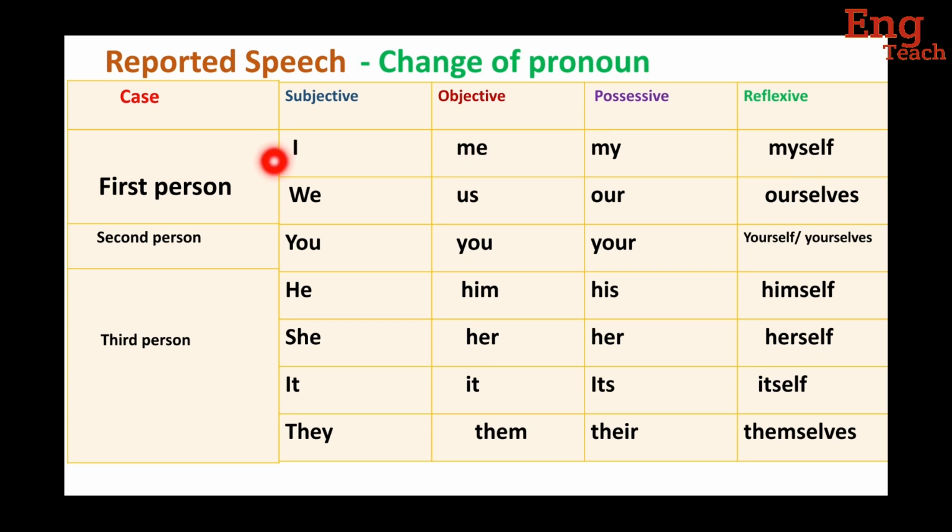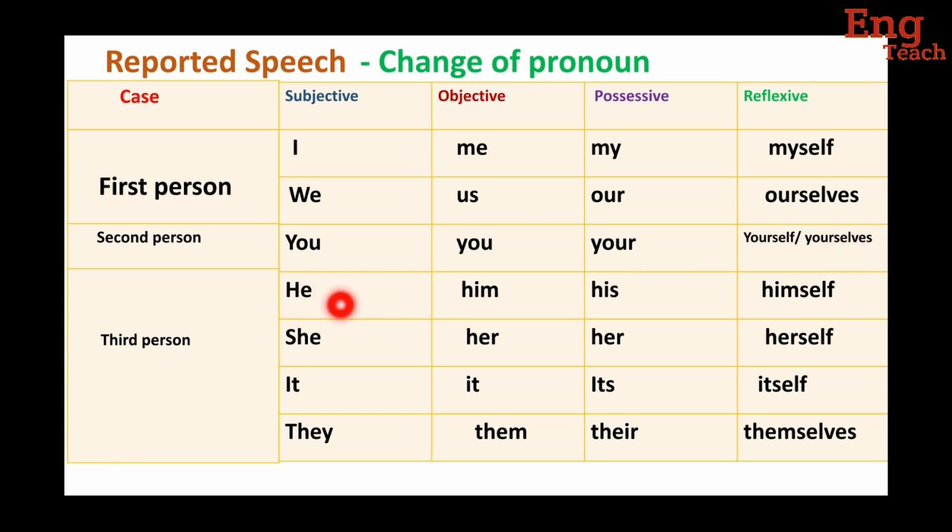Me is the objective case of I. My is the possessive case of I and myself is the reflexive case. Us is the objective case of we. Our is the possessive case. Ourselves is the reflexive case. You, both are same. Your is the possessive case. Yourself and yourselves, these are the reflexive case. Yourself is singular. Yourselves is plural.